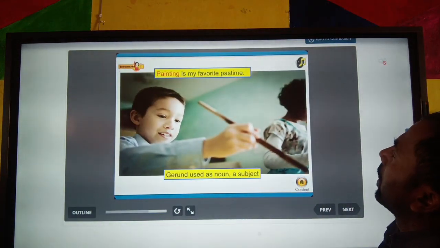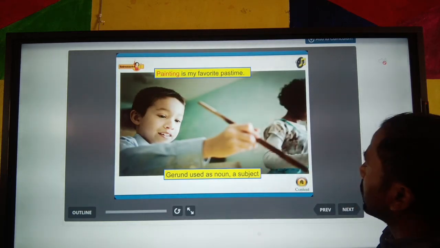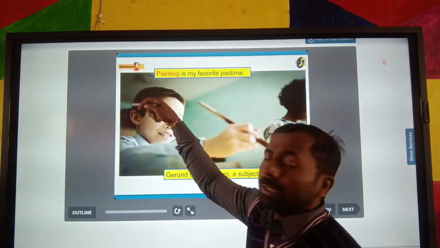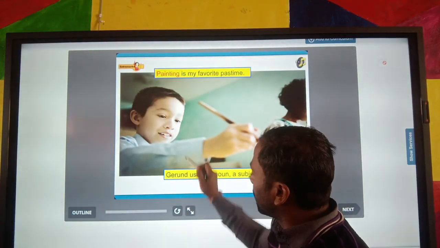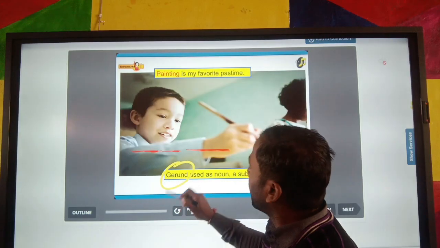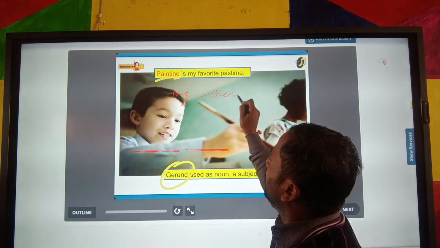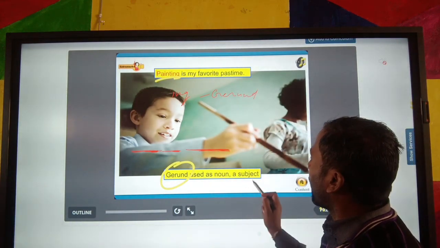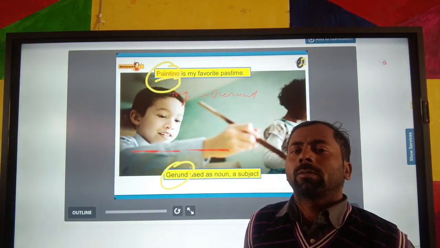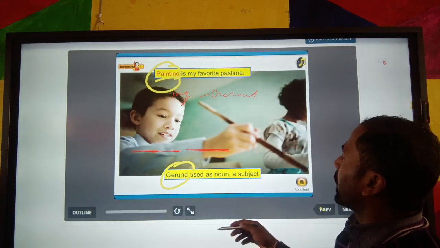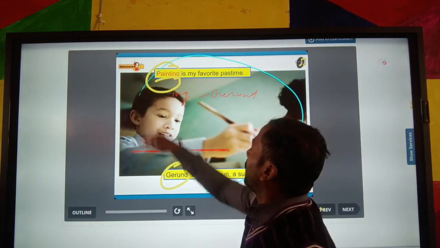Painting is my favorite pastime. Okay, a gerund is used as a noun, as a subject. In this sentence, you can see paint is the verb, and when adding ing, it is referred to as a gerund. It is a gerund word. It is used as a noun and placed in the place of the subject, and the subject is already a noun. So the subject is a noun, and a noun is treated as a subject in a sentence. Clear? Next,